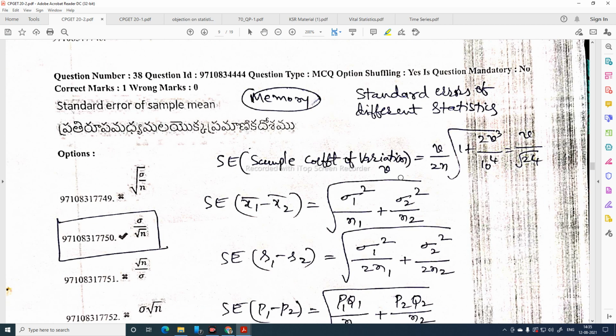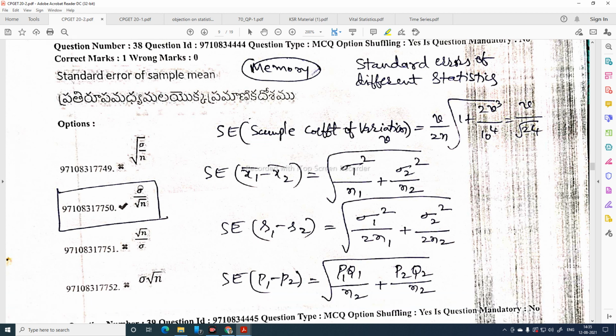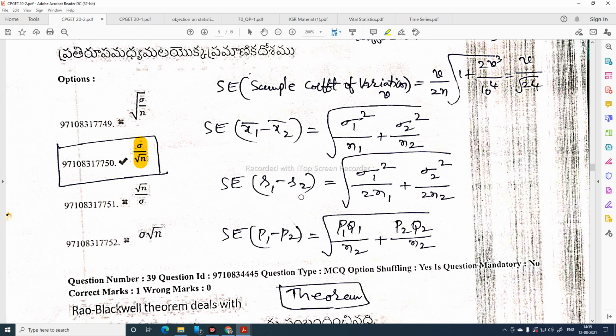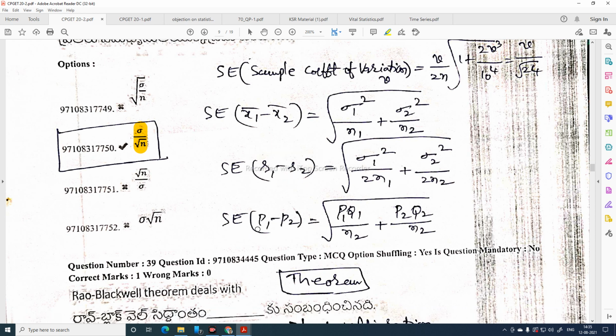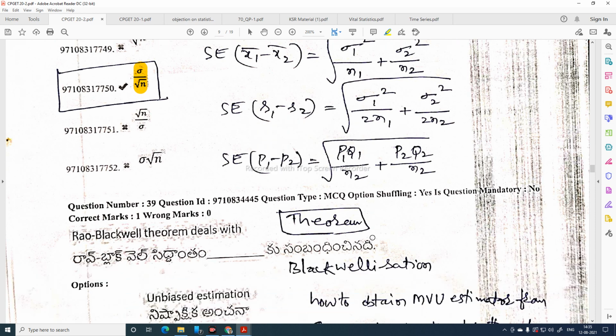Standard error of sample mean, we have already discussed this: sigma by root n. These are also some standard errors. Standard error of coefficient of variation is equal to nu by 2n into root of 1 plus 2 nu squared by 10 power 4. This is equal to nu by root of 2n. Standard error of difference between means, standard error of difference between standard deviations, standard error of difference between proportions.